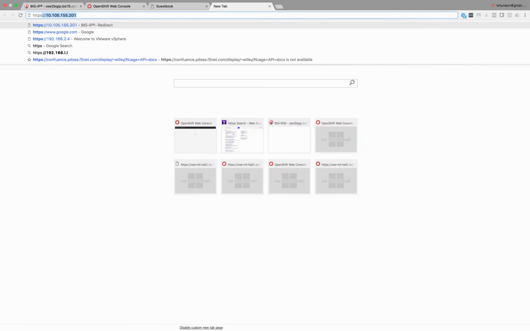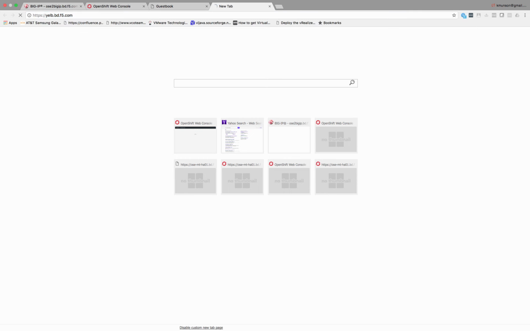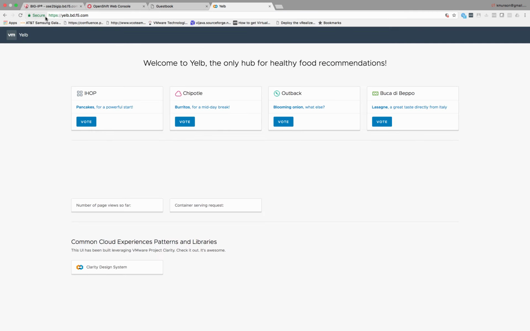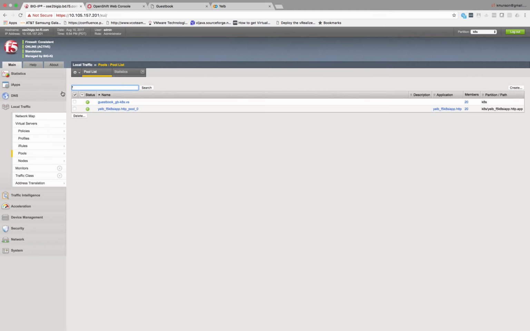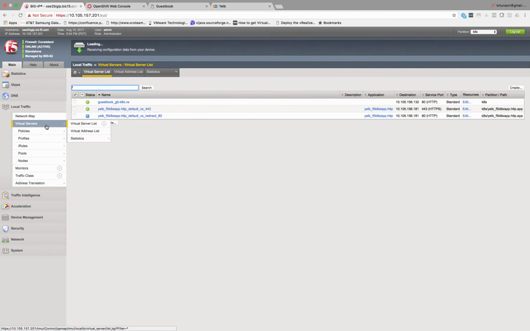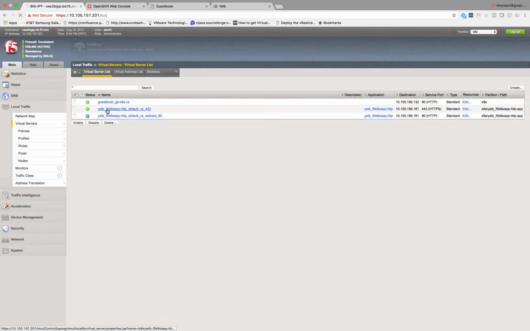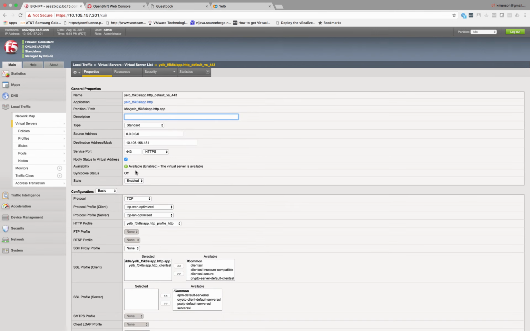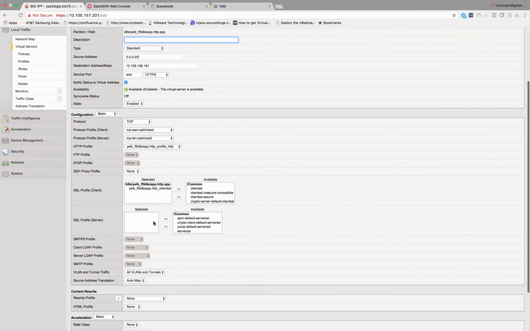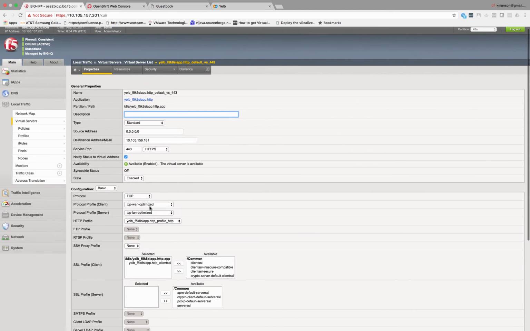We'll go ahead and test the application. I've defined a DNS host name. You see the application launches and it is secure because I'm using a trusted certificate. If we take a look at some of the parameters, you see that we're defining protocol profiles, the SSL profile, persistence, OneConnect profiles.